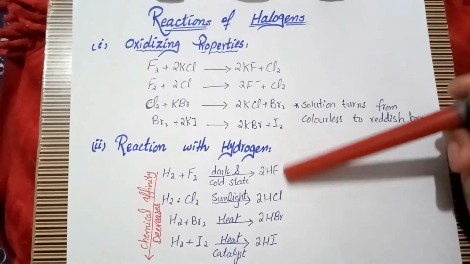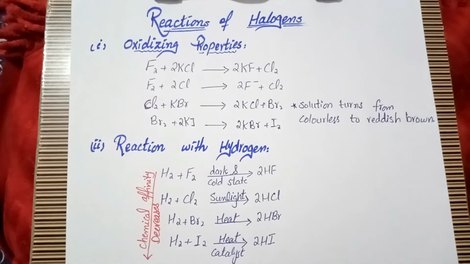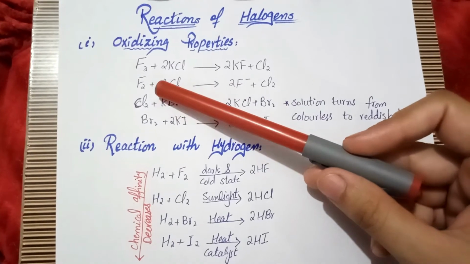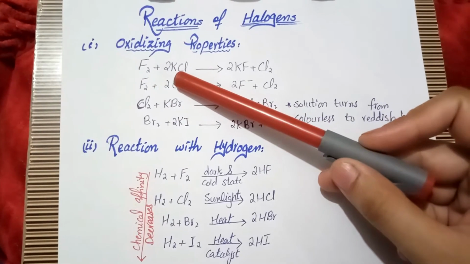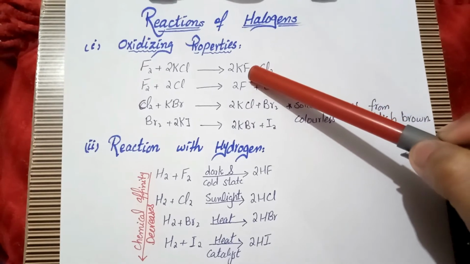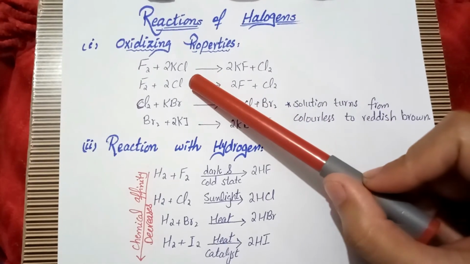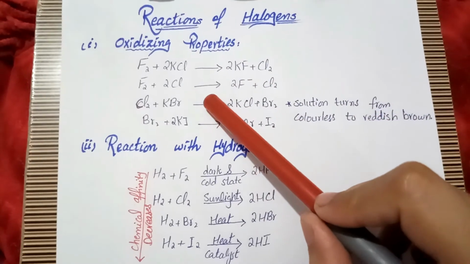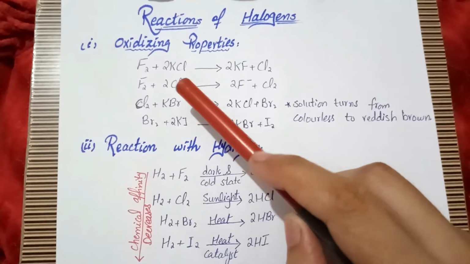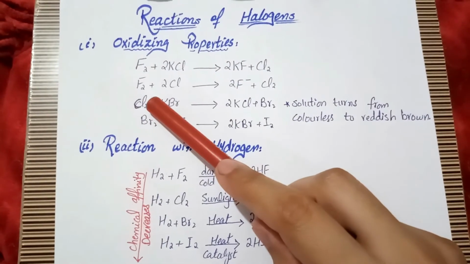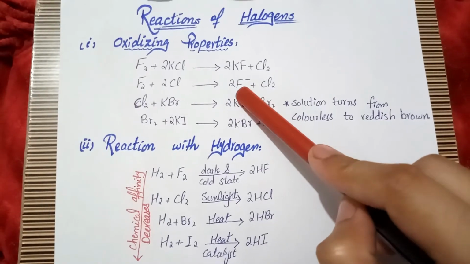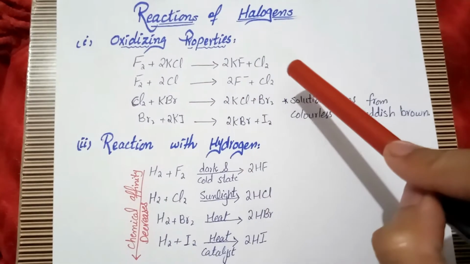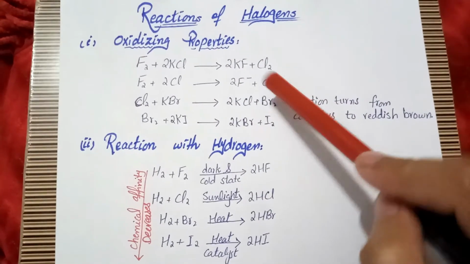As you can see in the first reaction, when fluorine reacts with potassium chloride, it combines with the potassium to form potassium fluoride, and the chloride ion is converted into chlorine. And in the second reaction, when fluorine reacts with the chloride ion, this fluorine converts into the fluoride ion, that is an anion, and the chloride ion is converted into chlorine.